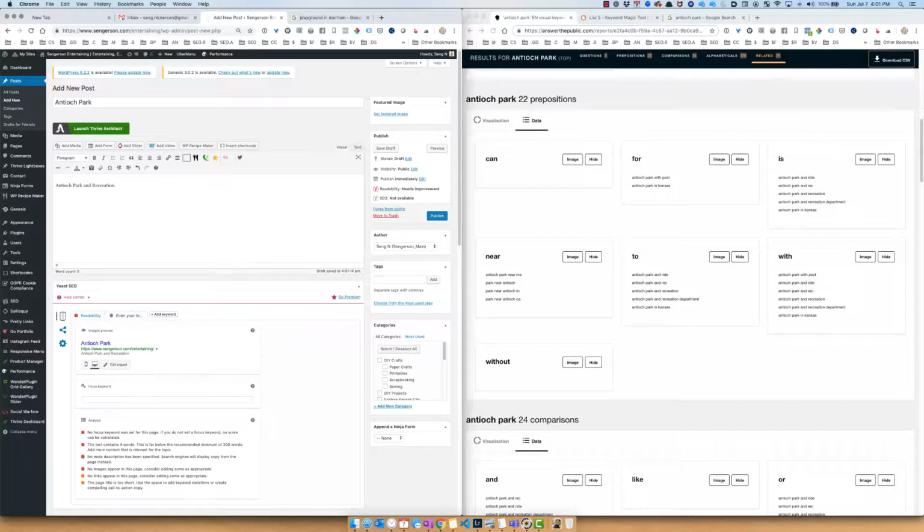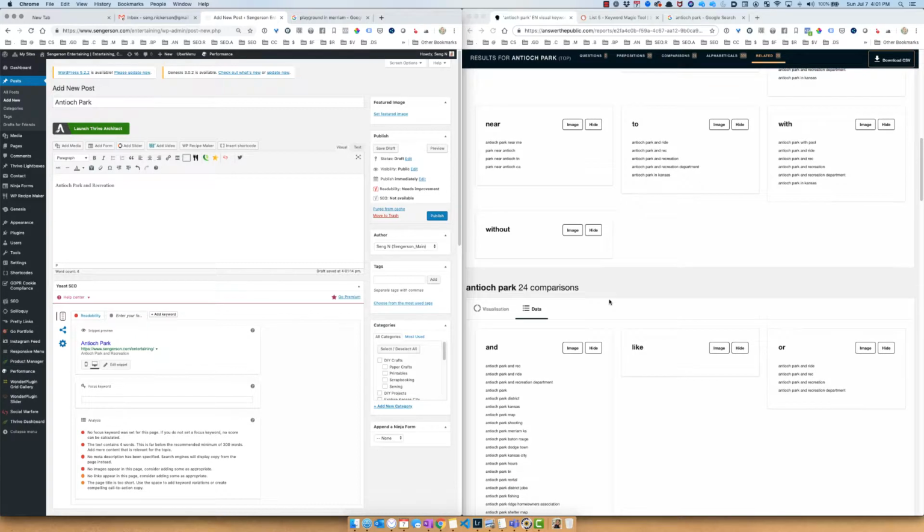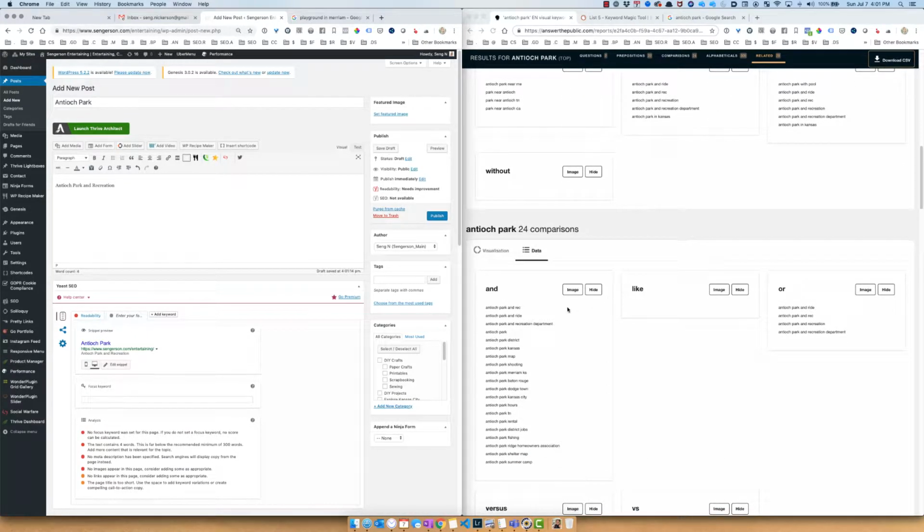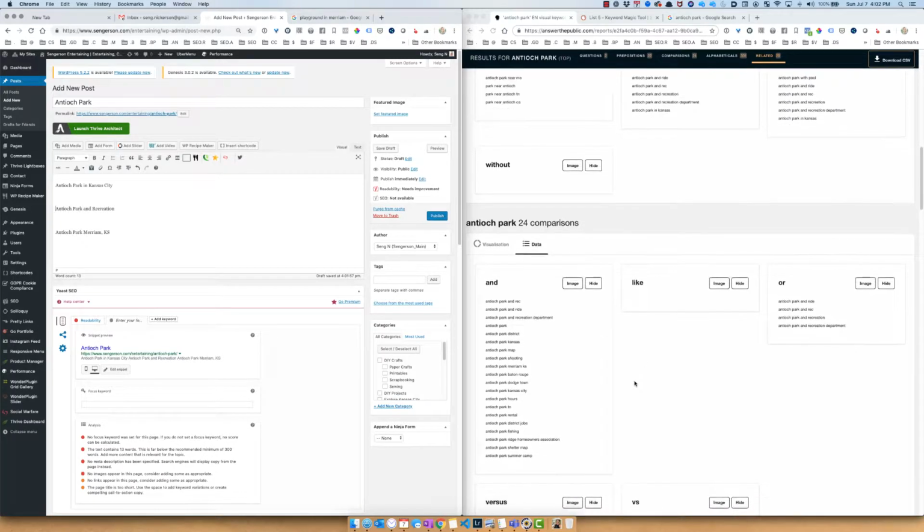And then I'm going to put, let's see here. I'm going to go down to Antioch Park, Merriam, Kansas as a keyword because I see it here. And then I'm going to put Antioch Park in Kansas City, and that might be a description that I might use. So my goal here is not to keyword stuff, but at least have an outline of what I'm going to be talking about.